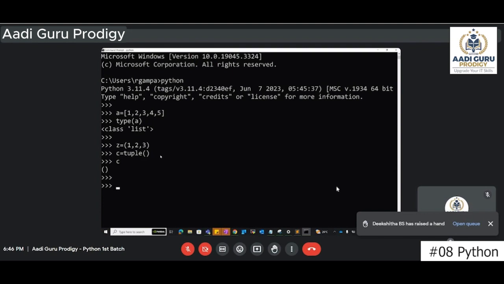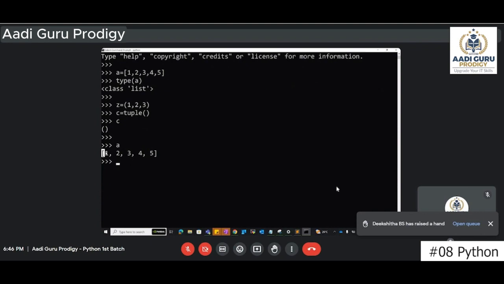Now the point here is that, let's say you have a list A, and if you want to convert this list to a tuple, then with the help of the tuple function we can convert it, giving the data A. If I give the data A, it will try to create a tuple with the help of the data A. Whatever data A is having, that data will get converted into a tuple.